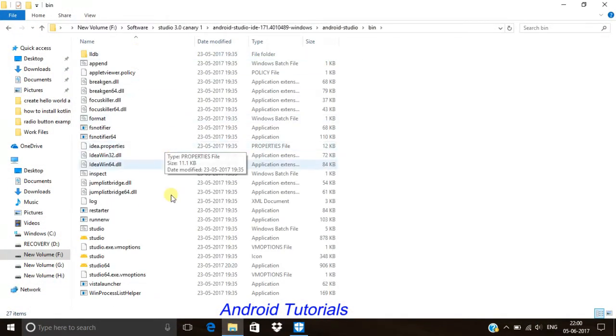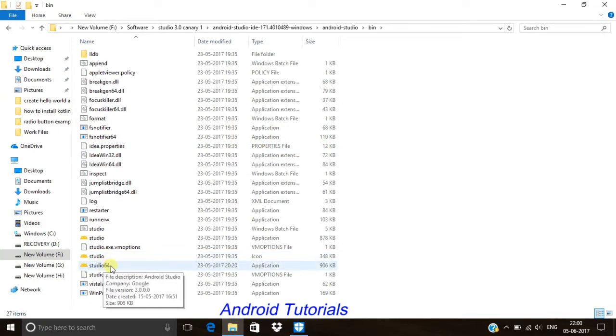As you know, according to your system's version, open your Android Studio. My system is 64-bit, so I will open Android Studio 64.